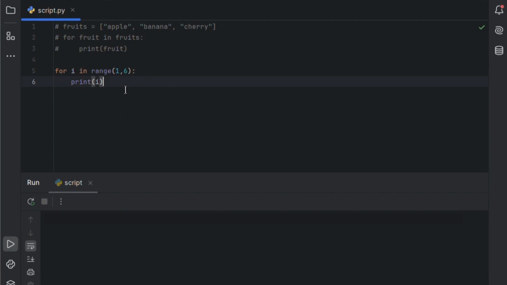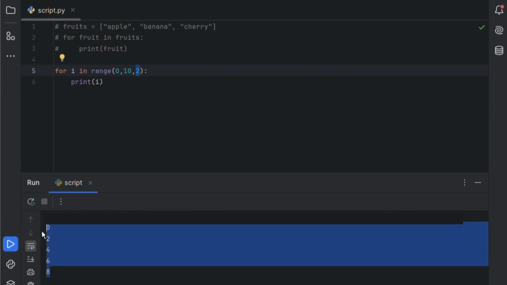If we want to skip numbers, like printing only even numbers, we can add a third value, the step size. For example, range 0, 10, 2. So, it starts from 0, goes up to, but doesn't include, 10, and increments by 2 each time. It will print 0, 2, 4, 6, and 8.